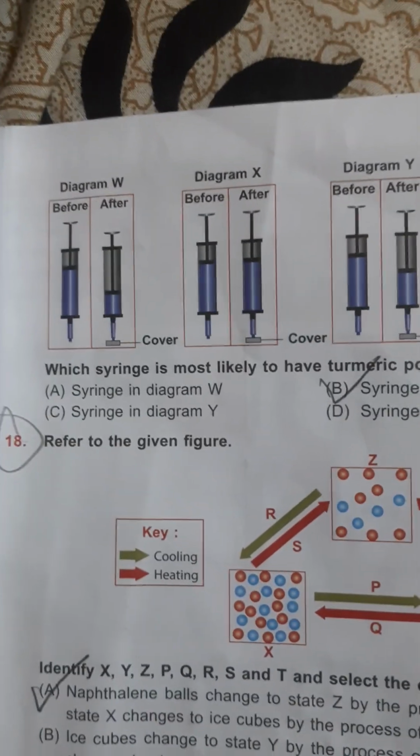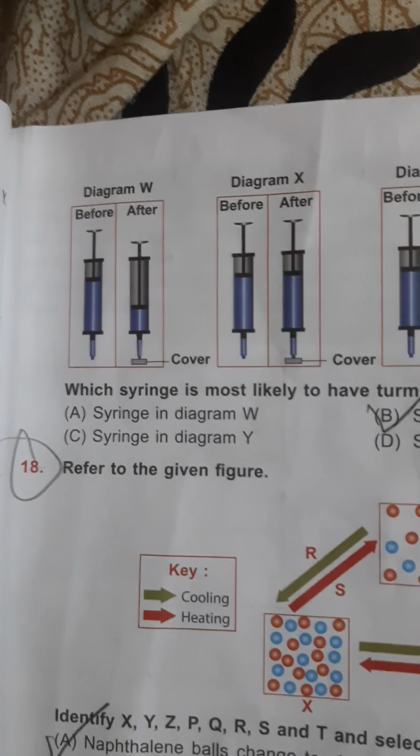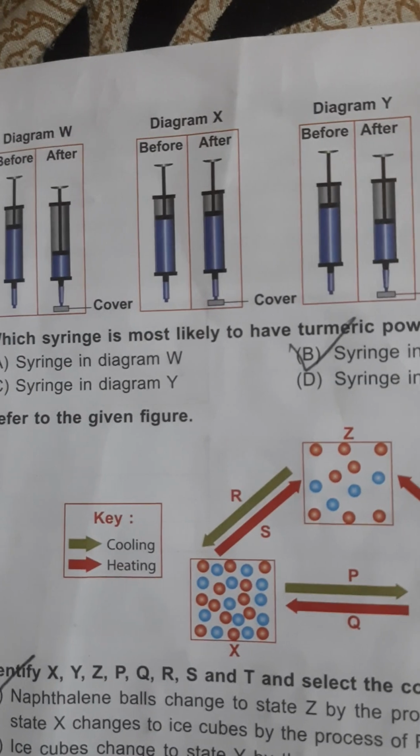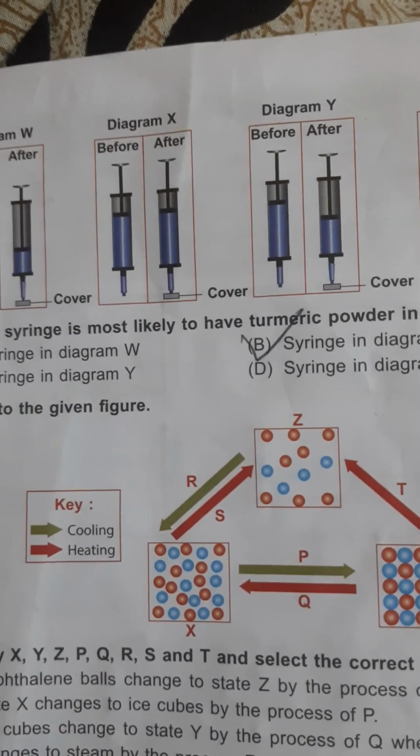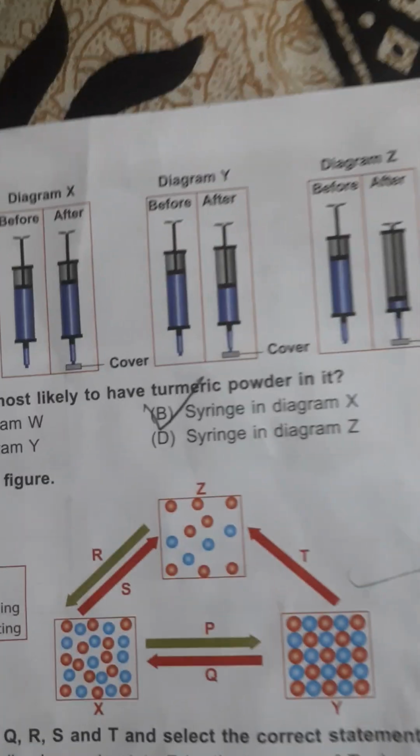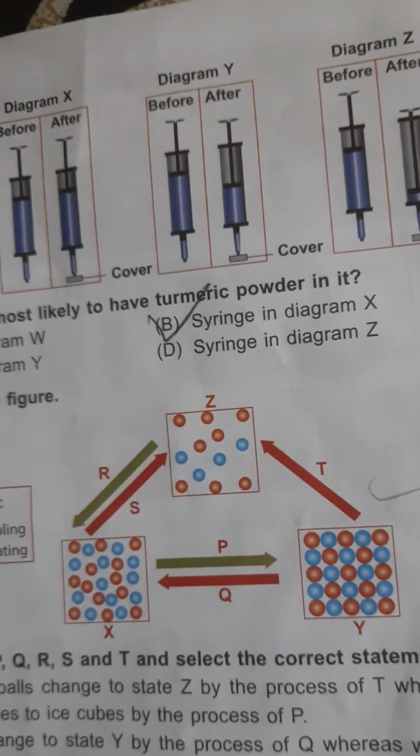Which will have the turmeric powder? Syringe W? No. Likely they will not have. Diagram X, yes. Diagram X will have. Diagram Y will not have. Diagram Z will not have. So the correct option is option B, syringe and diagram X.